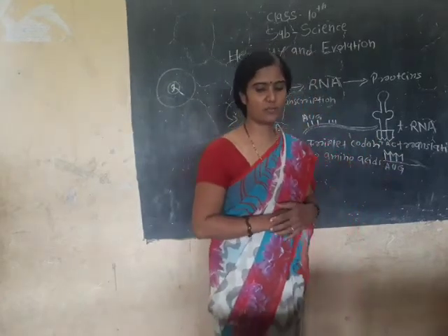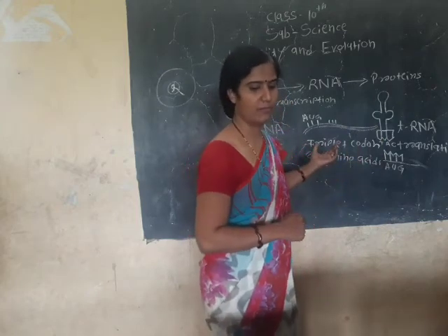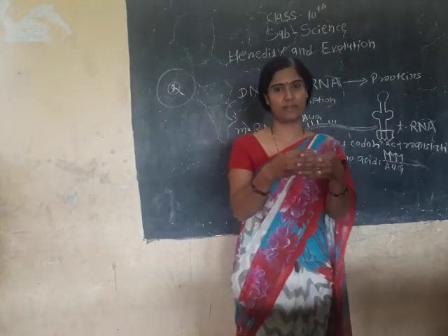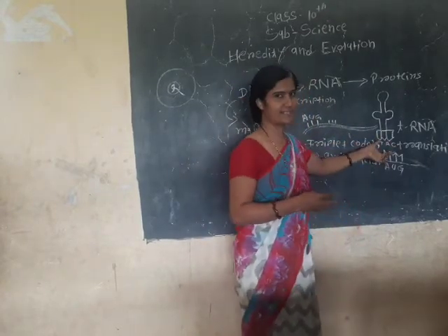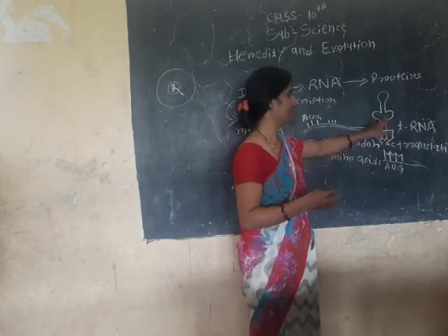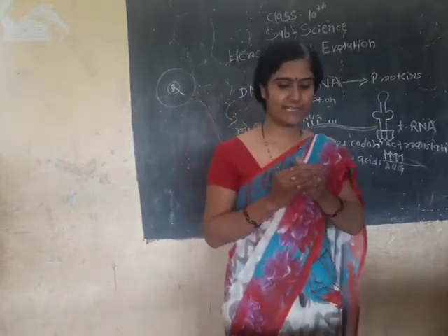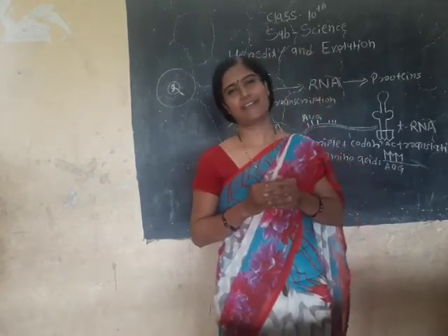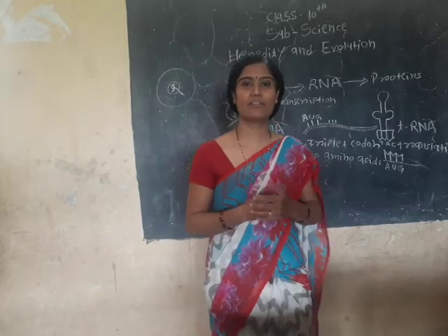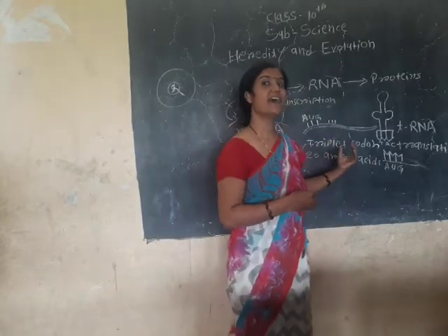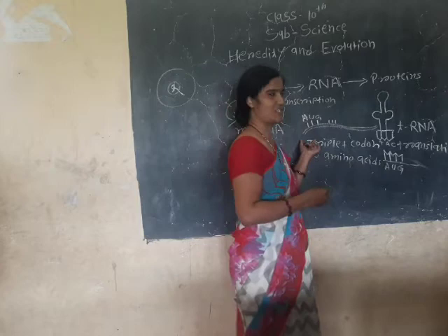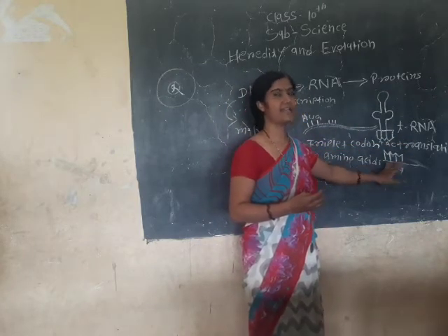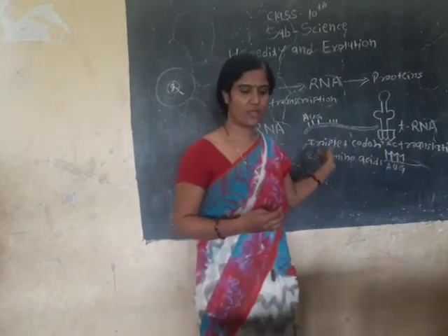The amino acids brought by tRNA are bonded together by the peptide bond. That bonding takes place with the help of rRNA, the ribosomal RNA. mRNA is messenger RNA, tRNA is transfer RNA, and rRNA is ribosomal RNA. You can see all these processes.